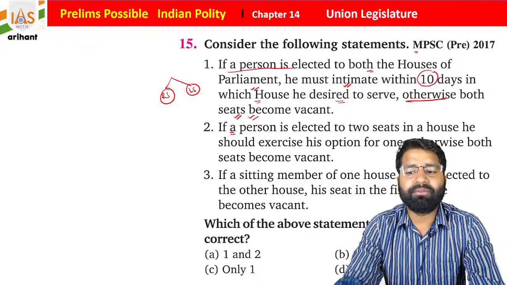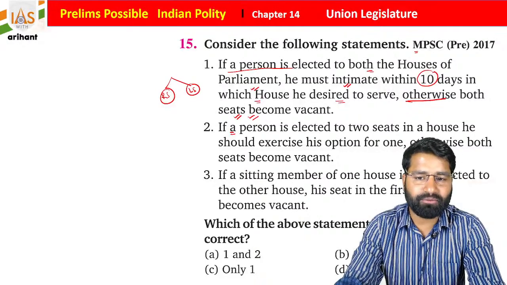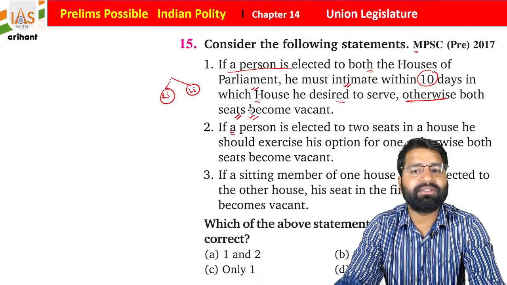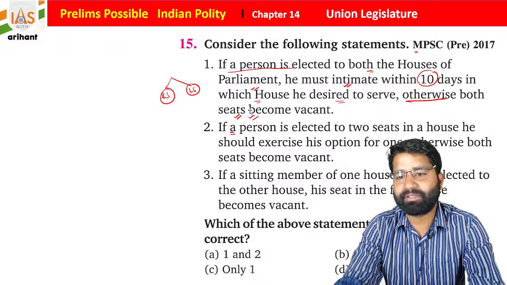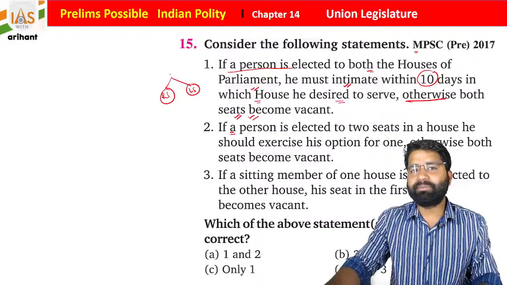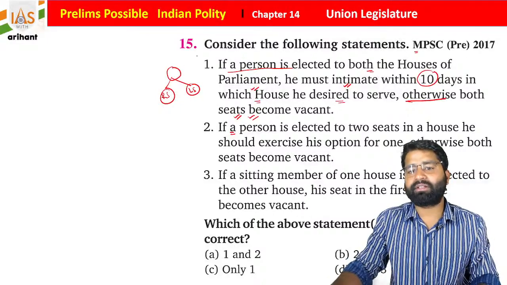So now, which of the following is not correct? You have to choose which is not correct about these three statements, students.